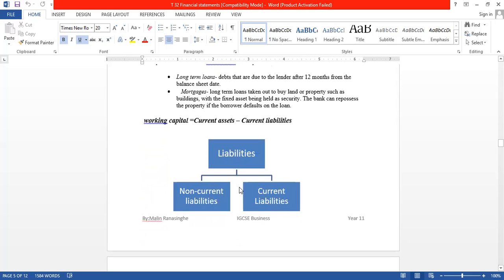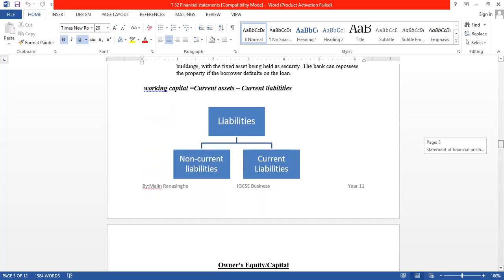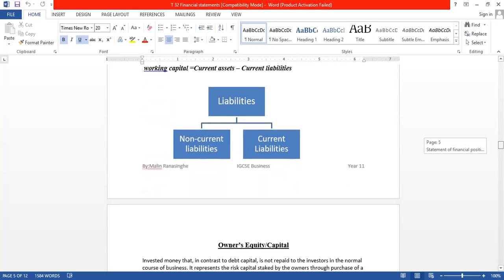Sometimes you can see another concept called working capital. The working capital concept means current assets minus current liabilities, right? So anyway, assets can be divided into two branches, non-current and current. Even liabilities can also be divided into two branches: non-current liability and current liability.